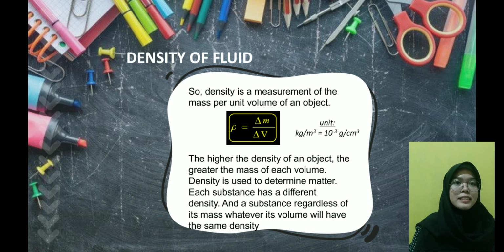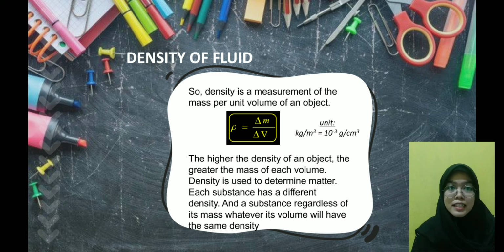Well, the next is, what is the equation of the density of fluid? Do you know? So, density is a measurement of the mass per unit volume of an object. Unit is kilogram per cubic meter or gram per cubic centimeter.